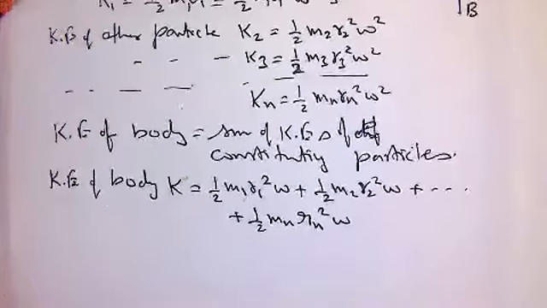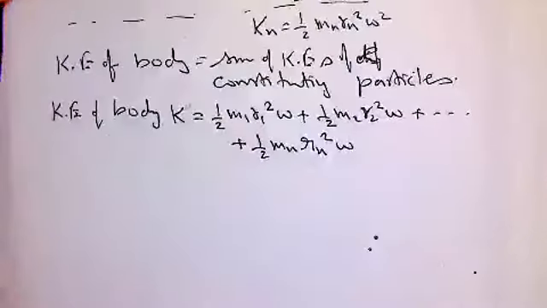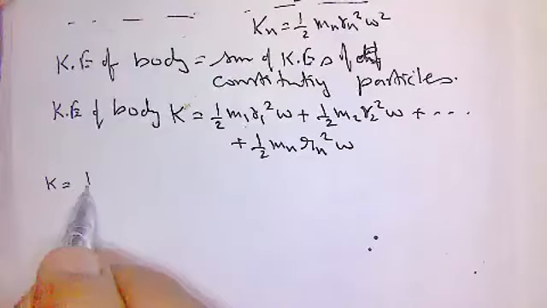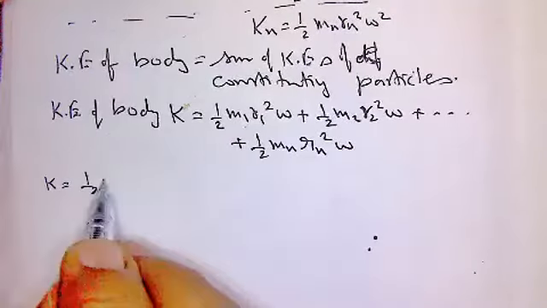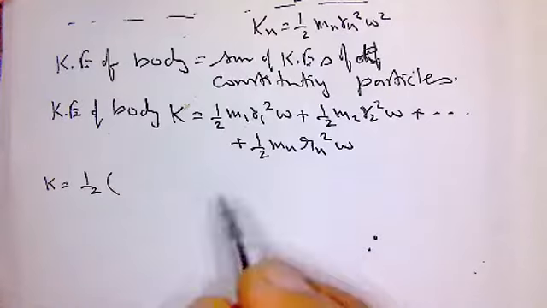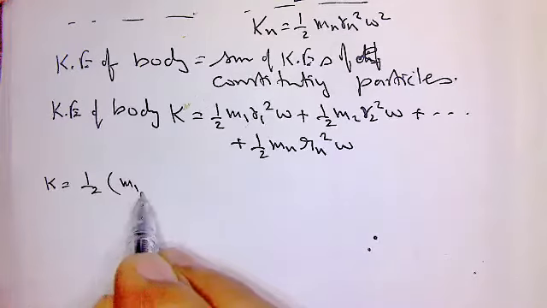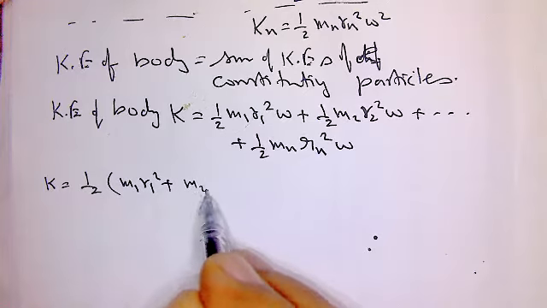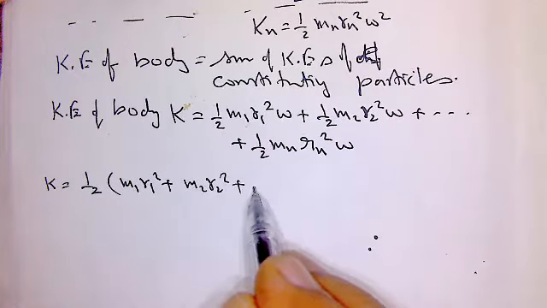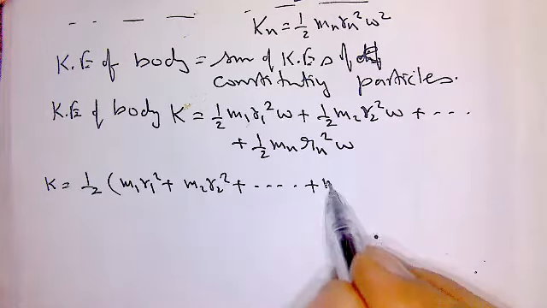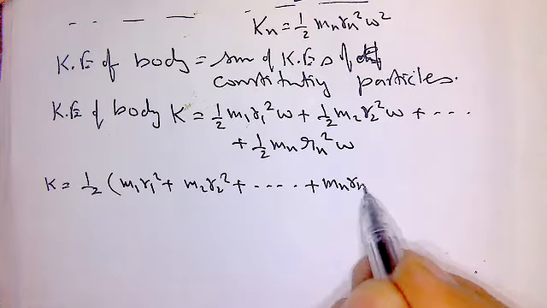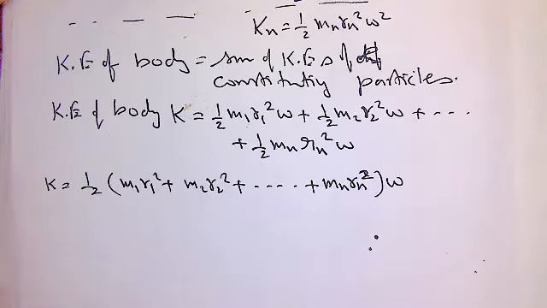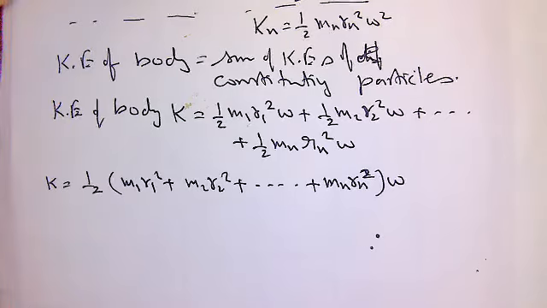So what is common in this equation? You know clearly, half and omega square is common: half of m1 r1 square plus m2 r2 square up to mn rn square. Omega is common.